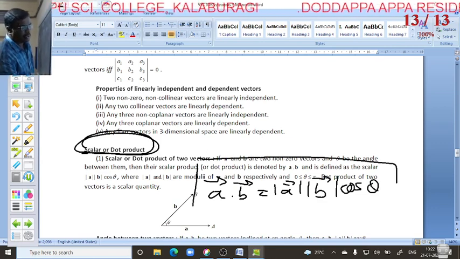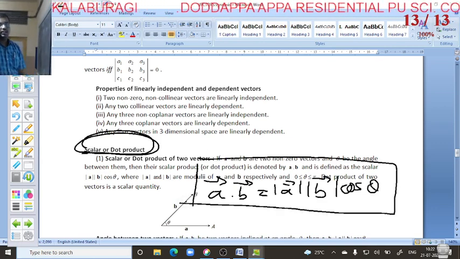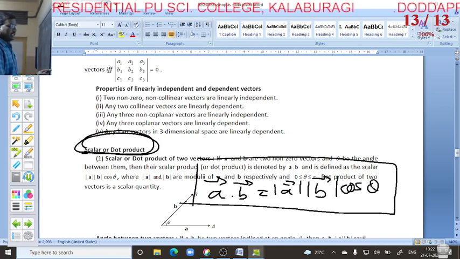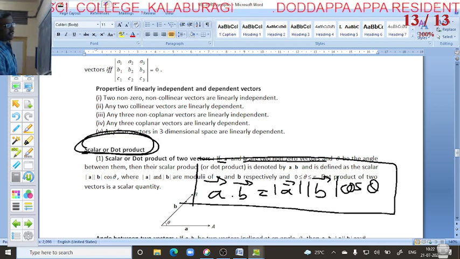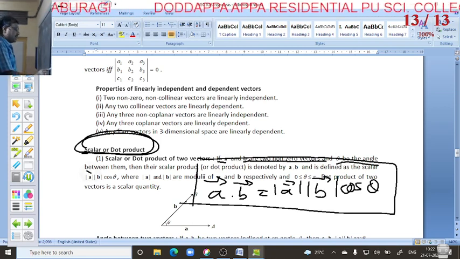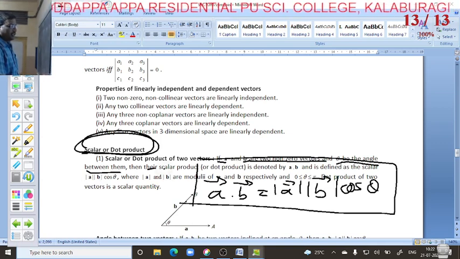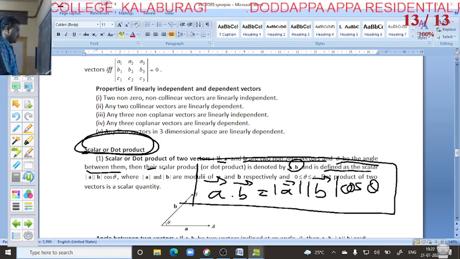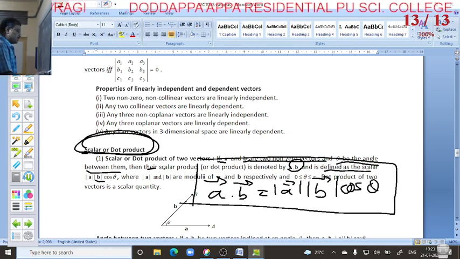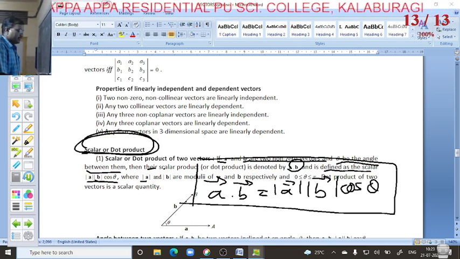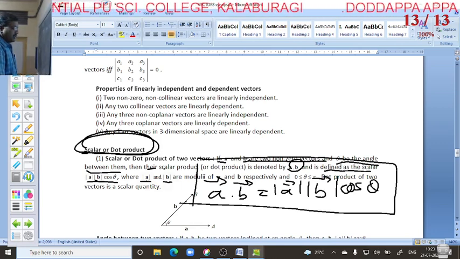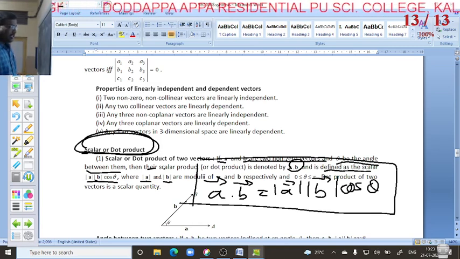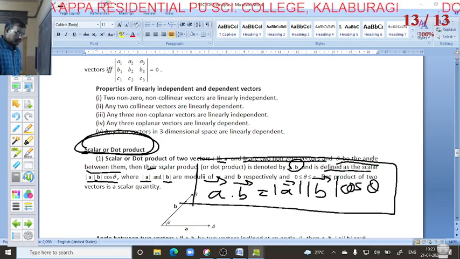So this form is called what? Scalar product or dot product. This is the definition of scalar or dot product. If vector A and vector B are non-zero vectors and theta is the angle between them, then their scalar product or dot product is denoted by vector A dot vector B and is defined as the scalar magnitude of vector A, magnitude of vector B, cos theta, where magnitude of vector A and magnitude of vector B are the moduli of vector A and vector B respectively, and the product of two vectors is a scalar quantity.